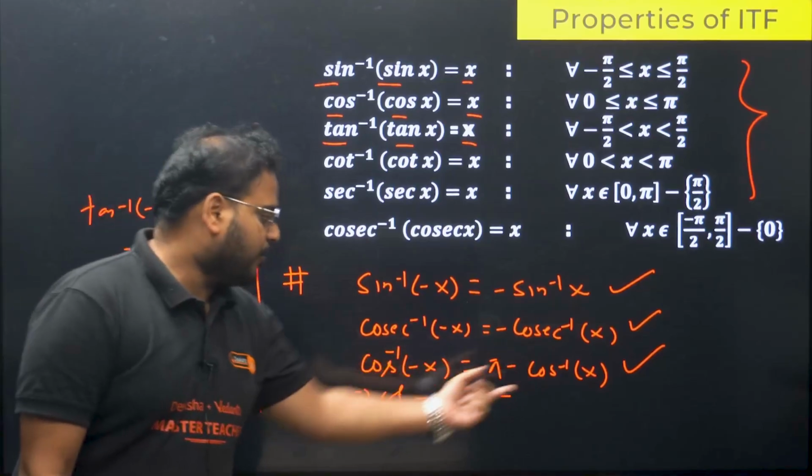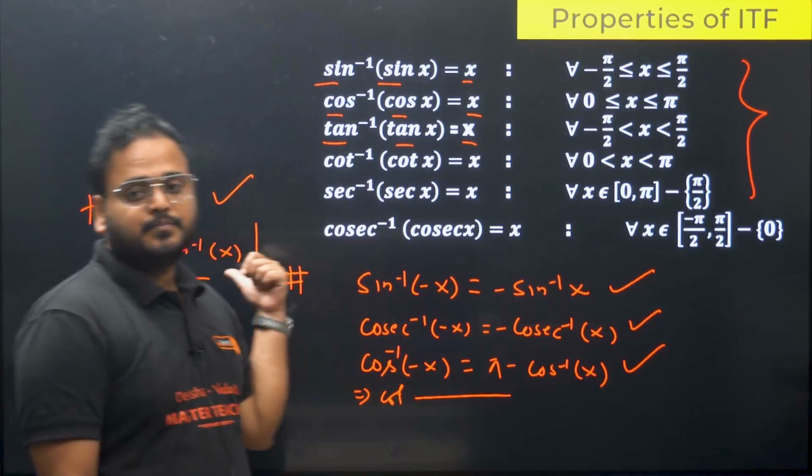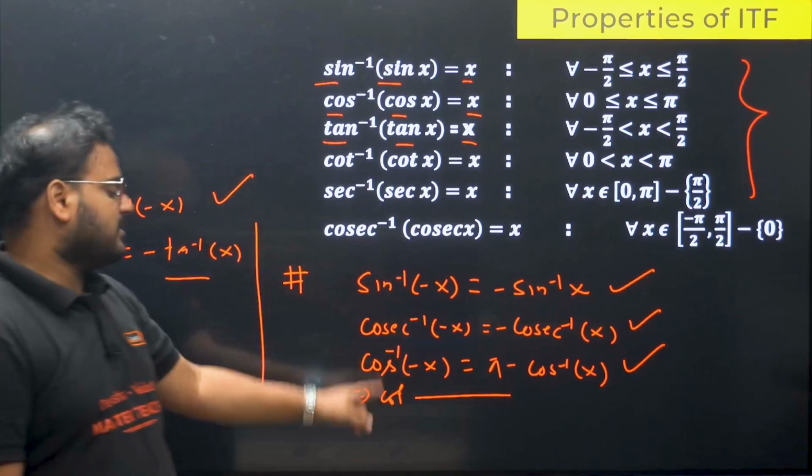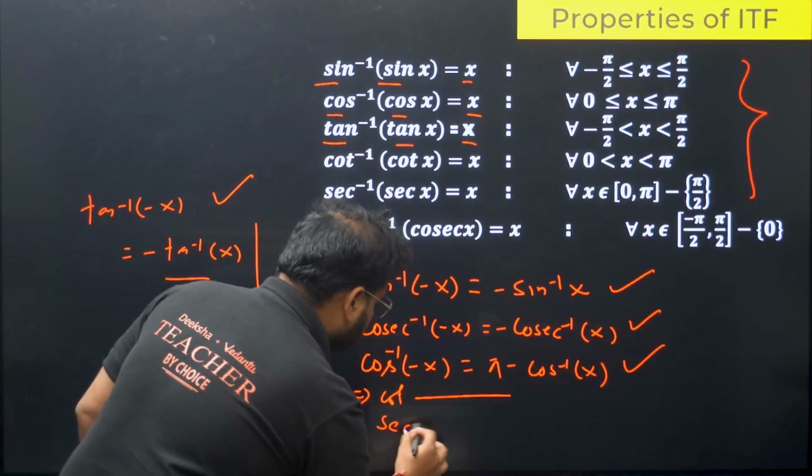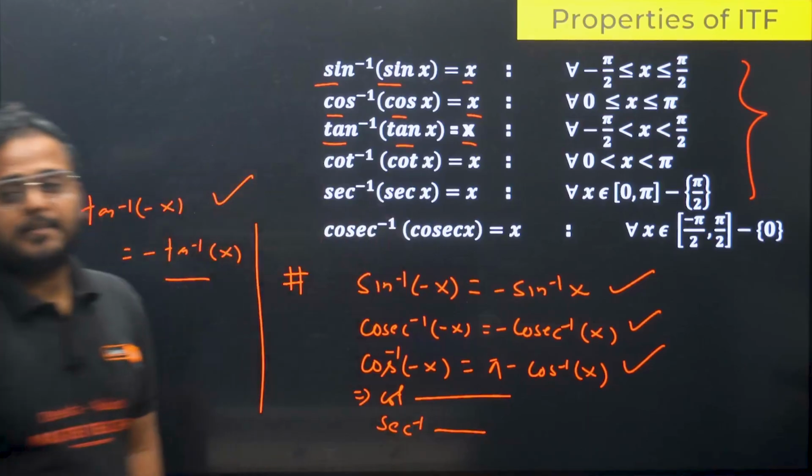Pi minus cos inverse over here, same in the case of cot inverse also. Please check. Sec inverse will also be the same as cos inverse. Got it? This is clear, guys.